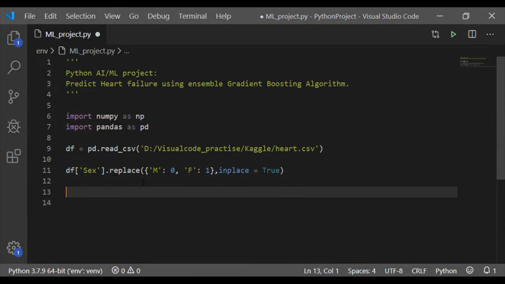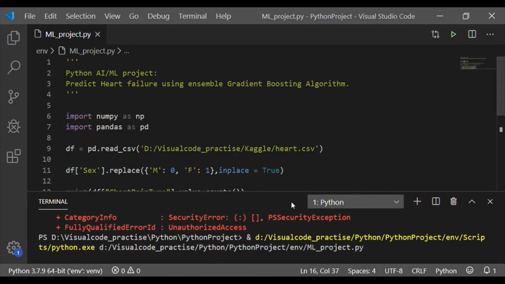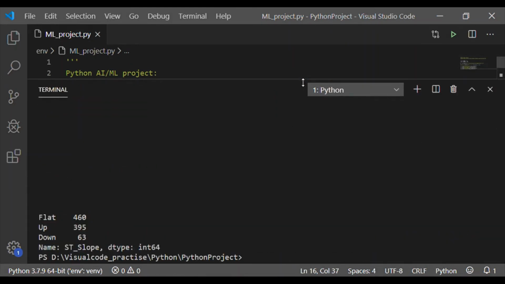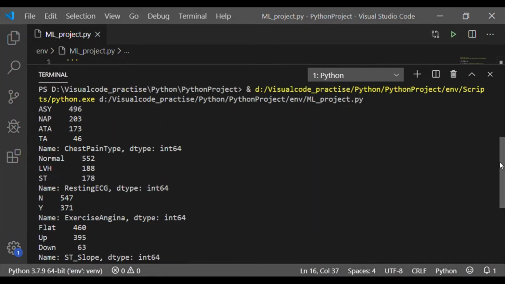So now we will also see what the categorical values are for the other 4 object data types in our data frame. As we remember, the other 4 are chest pain type, resting ECG, exercise angina and ST slope.